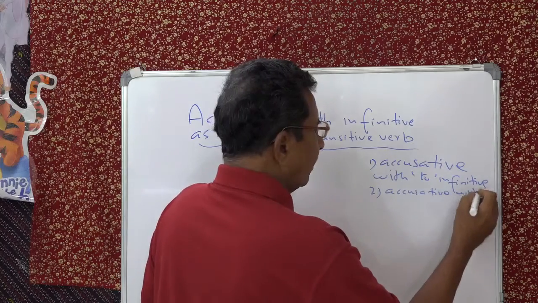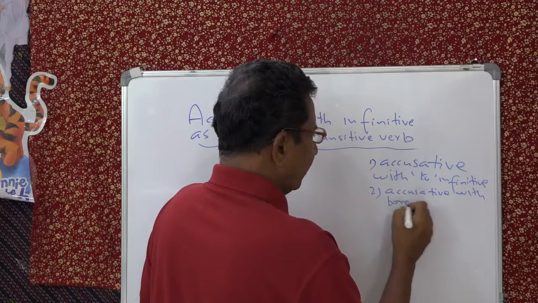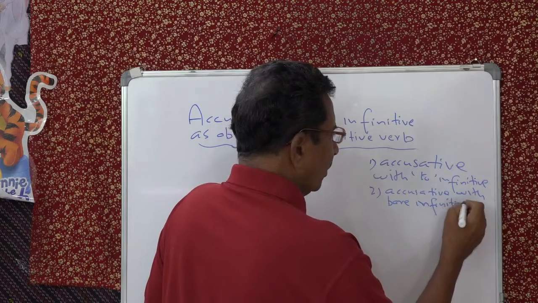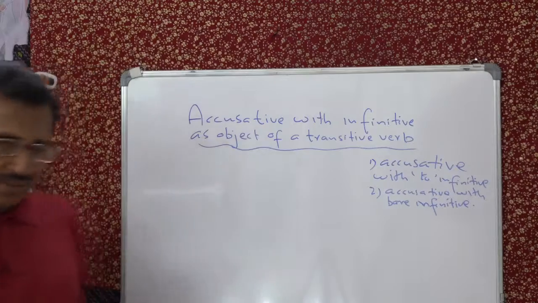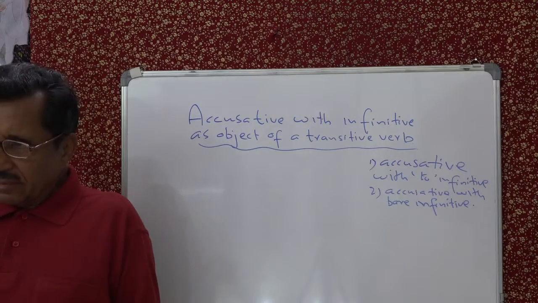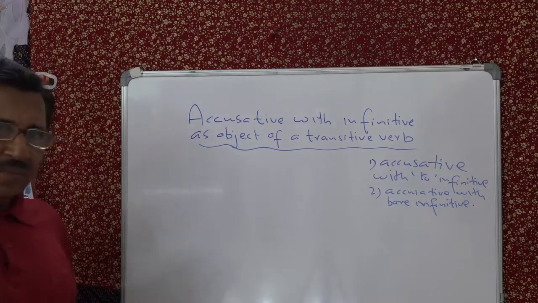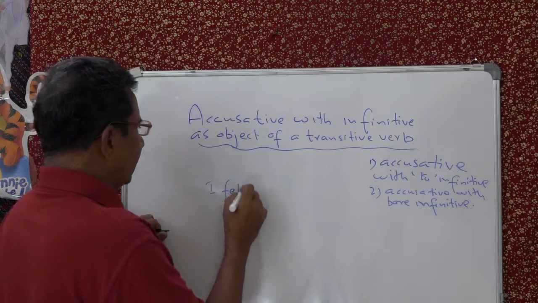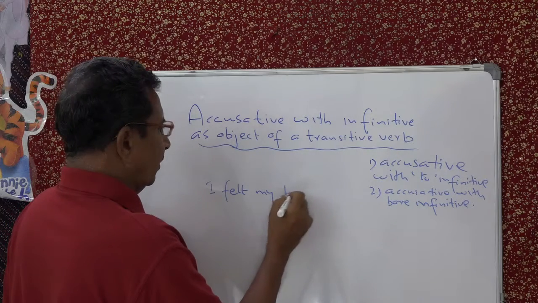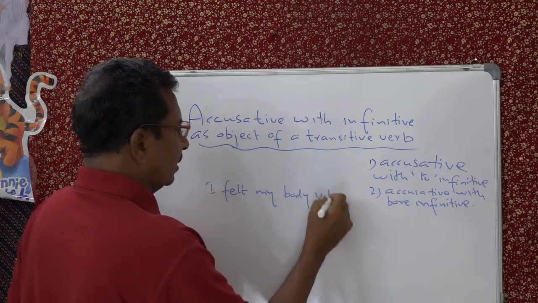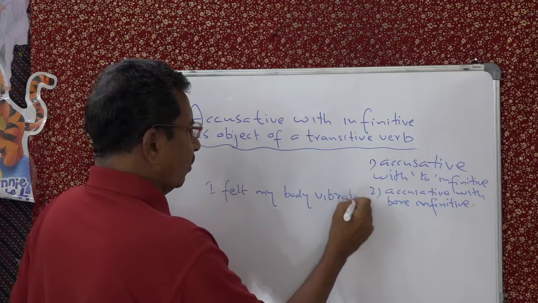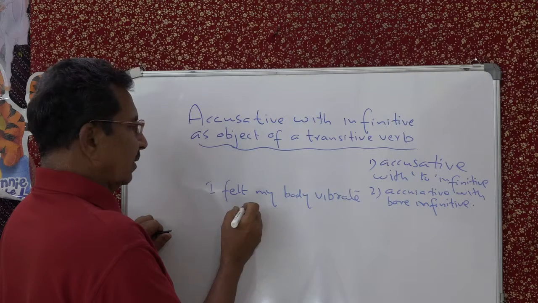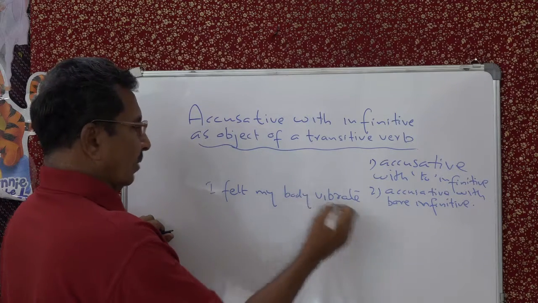Now the next type, second type, is accusative with bare infinitive. Bare infinitive means, I told you, without to. You should not get confused, that's what I am saying. Sometimes you say, why is this like this? See, for example, I say, I felt my body vibrate.